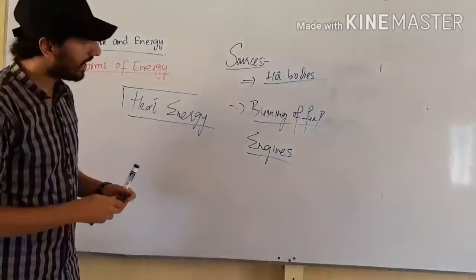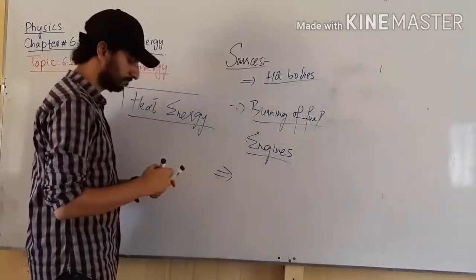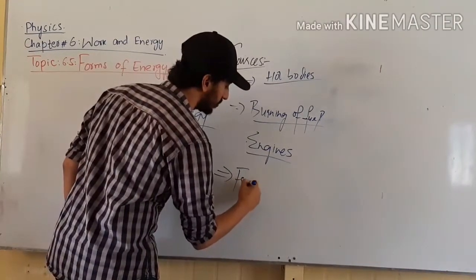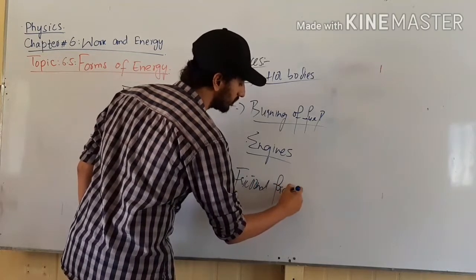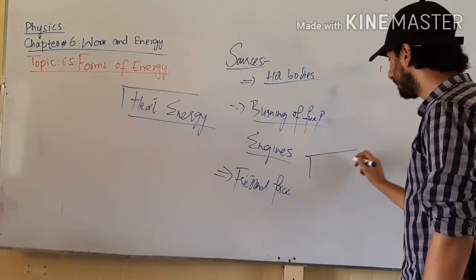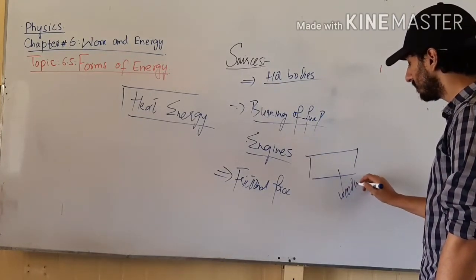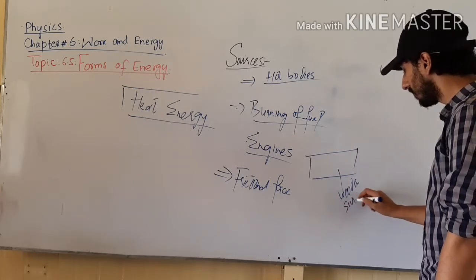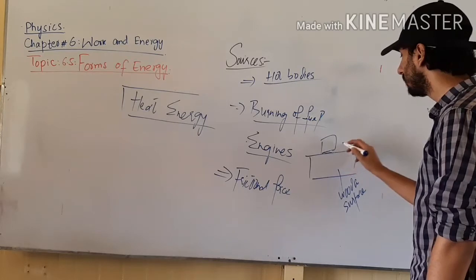Now, what are the other sources of heat? Heat is also obtained from frictional force. Now consider this example. This is a wooden surface and this is a wooden block.